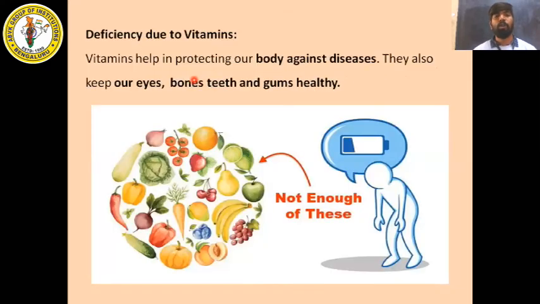Next we have deficiency of vitamins. Vitamins help in protecting our body against diseases. They also keep our eyes, bones, teeth and gums healthy. As I explained when explaining vitamins, vitamins are also called protective food. They fight against the germs which cause us diseases. Correct? So they are also called protective food, and they keep our eyes, bones, teeth and gums healthy.